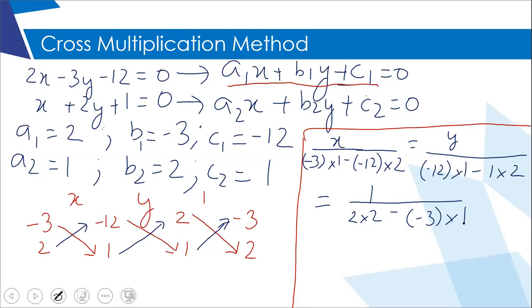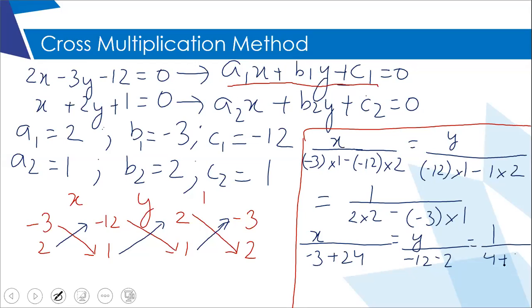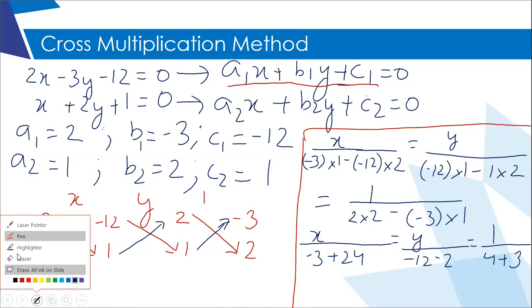And then I have to simplify the denominators. X upon -3 plus 24. Please simplify the denominator which is with x. Then put equal to sign, y upon -12 and -2 is equal to 1 upon 4 plus 3. Now I'm going to simplify it even further.